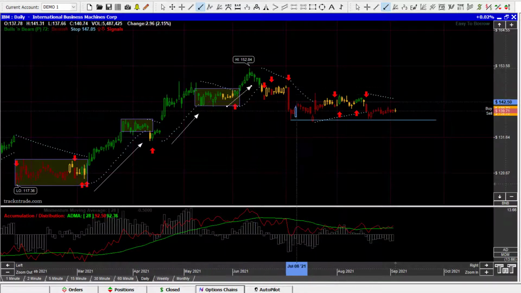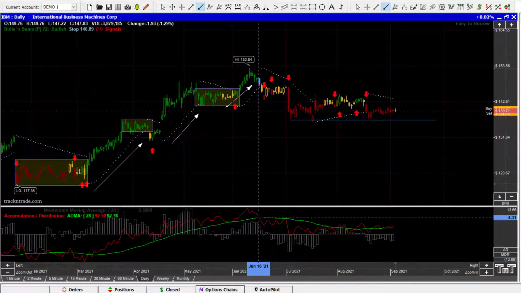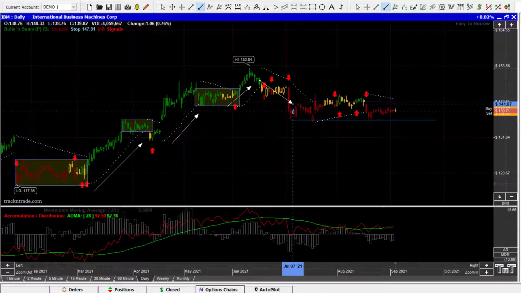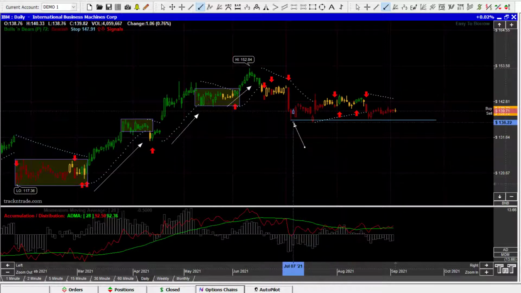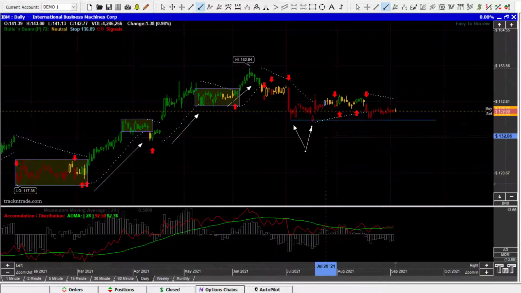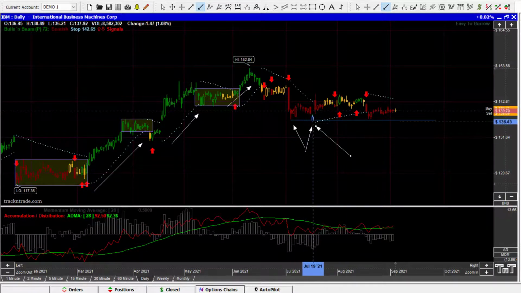Now we're coming into the distribution stage, which comes in right in here where we break below the green line, which happened and occurred right in here. And now we're looking for this market to give us a spring, which we got right here. So we got that left shoulder. We got the head, the embedded head, or the spring, as Wyckoff calls them, the Wyckoff spring. I call them, again, the bear trap, because they come down, break down, think that the market's going to fall, and then it starts to rally once again.